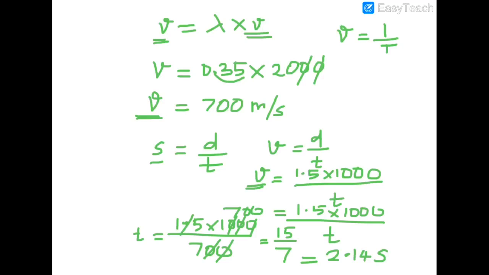And I will solve one more problem so you can understand. Calculate the wavelength of a sound wave whose frequency is 220 hertz.